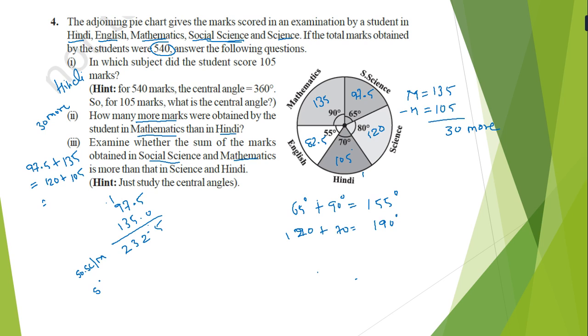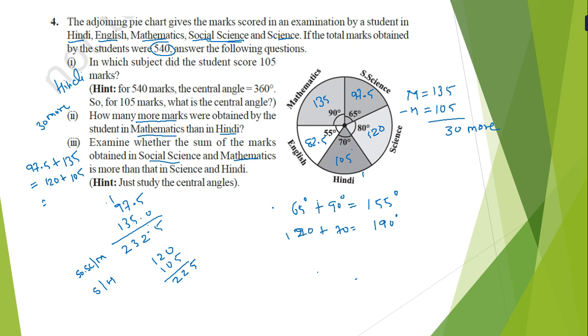Now for science and Hindi, that is 120 and 105, that is 225. So already you can see it is more than that.